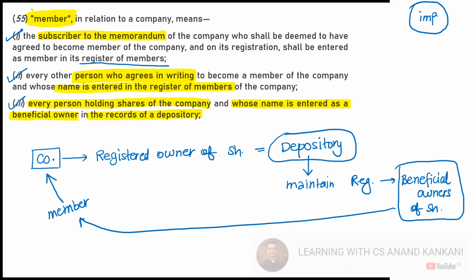Can Reliance become a member of Infosys? The answer is yes. Then we have the definition of the memorandum of association. The memorandum of association is again one of the charter documents.